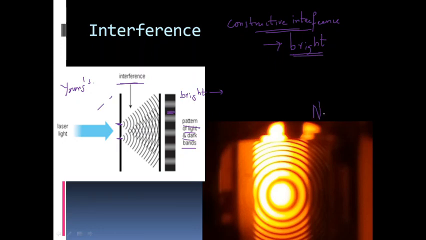Similarly, we will study Newton's rings, which is another phenomenon where we can observe this interference. Here we will see circular patterns of bright bands and dark bands. So as we have already mentioned, these bright regions are formed due to constructive interference and these dark regions are formed due to destructive interference.